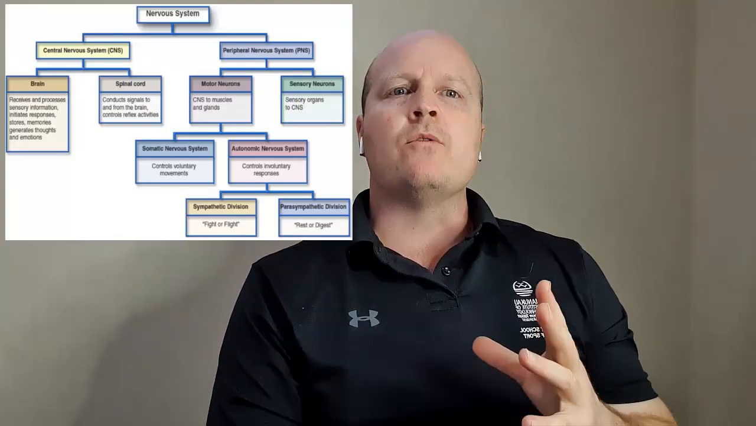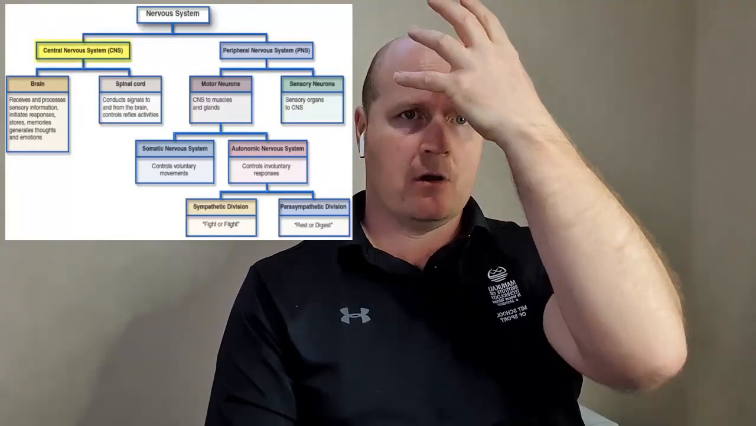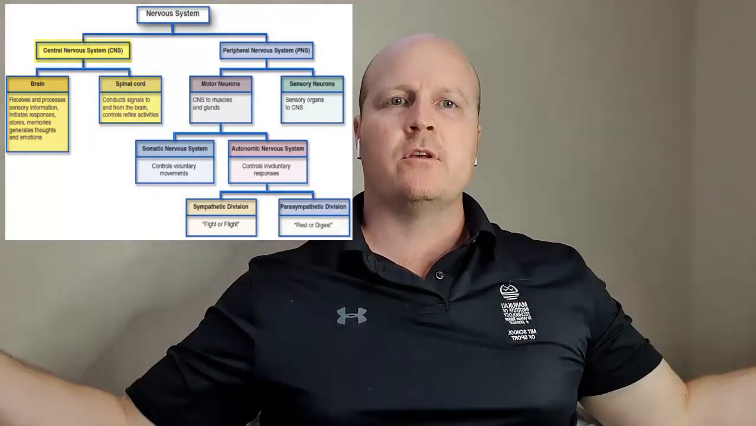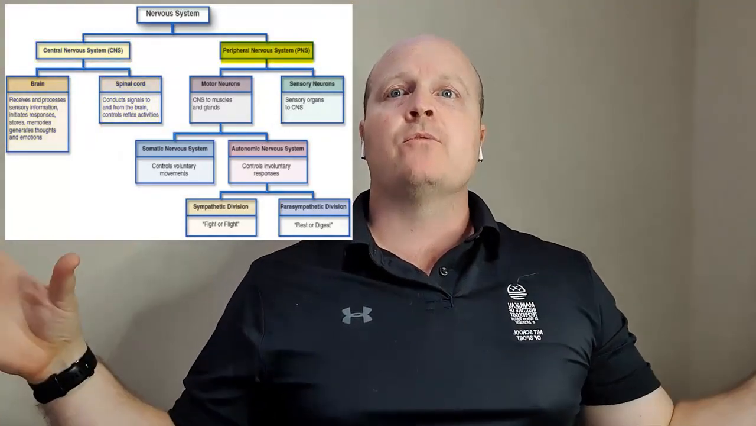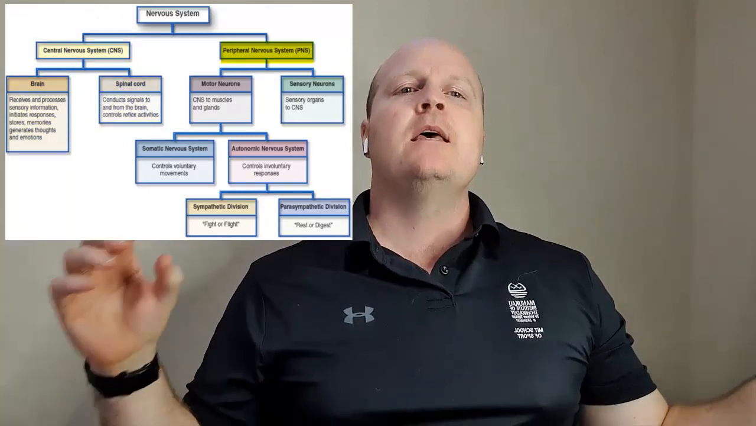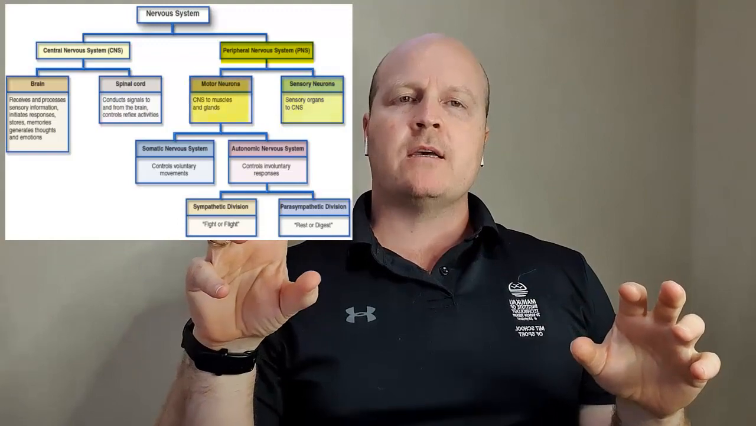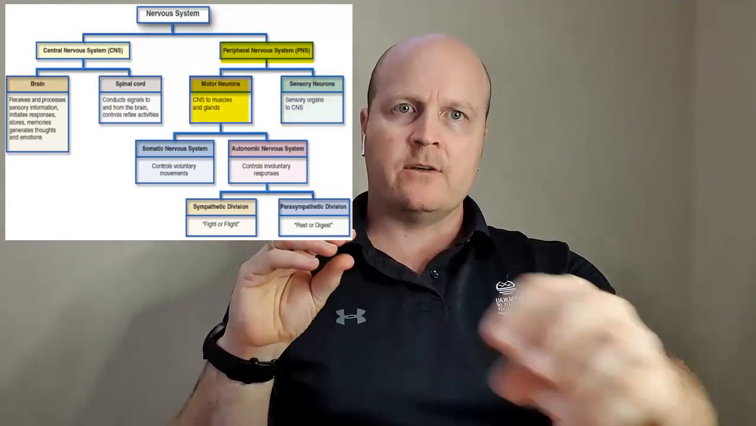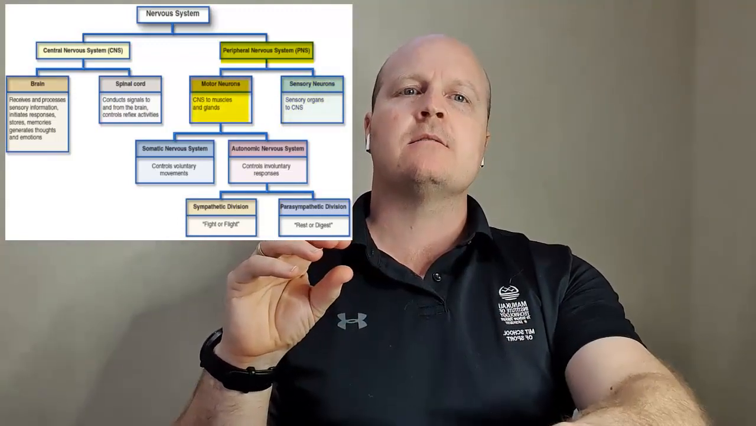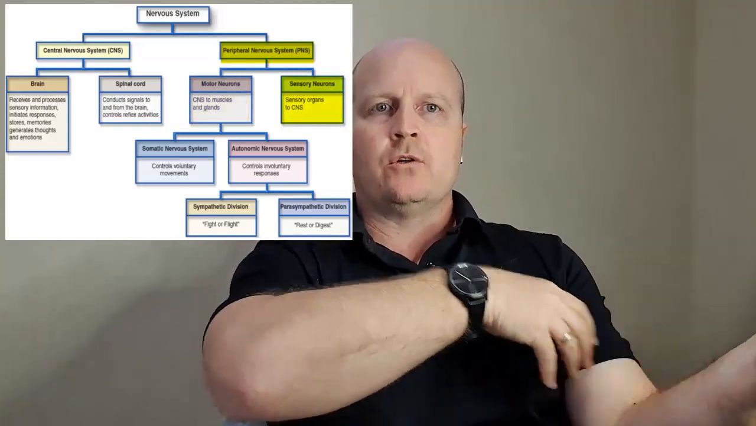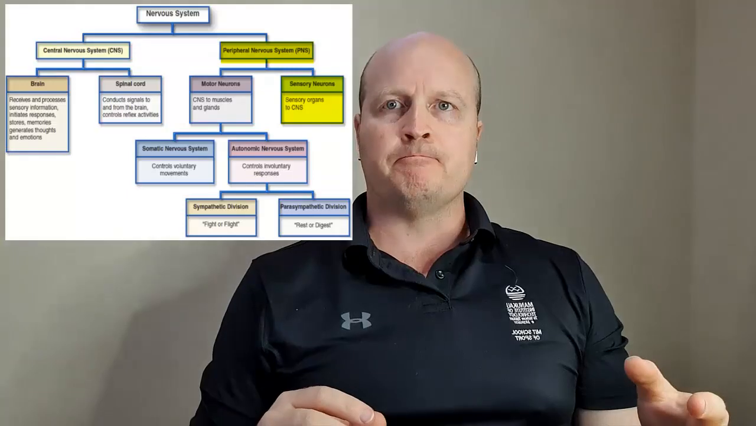So from the top one more time. So the first way we break it up is our central nervous system, brain and spinal cord, and our peripheral nervous system. Then our peripheral nervous system can be broken down into motor and sensory. So motor is efferent, to cause an effect, to go to the muscles and glands. And sensory is afferent, so bringing sensation towards the central nervous system.